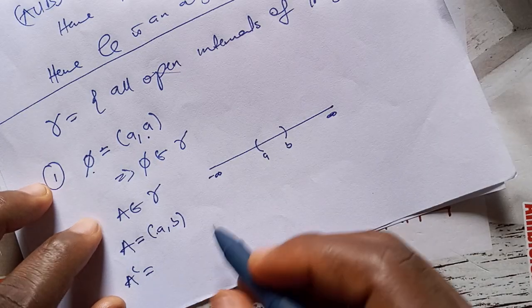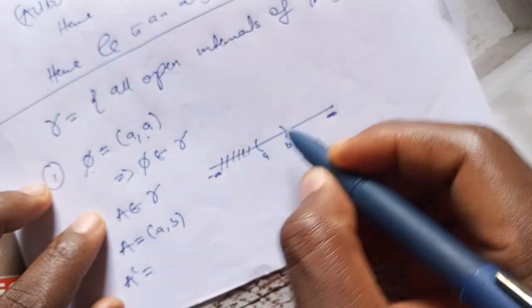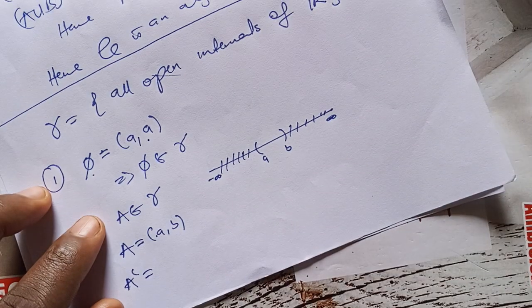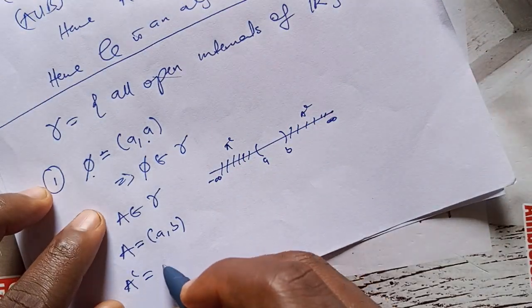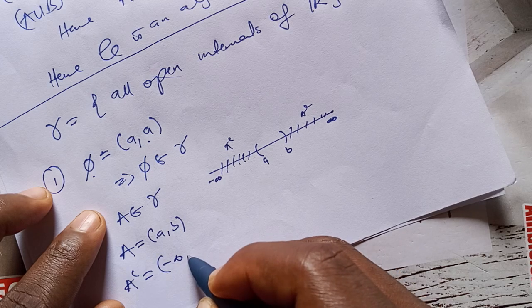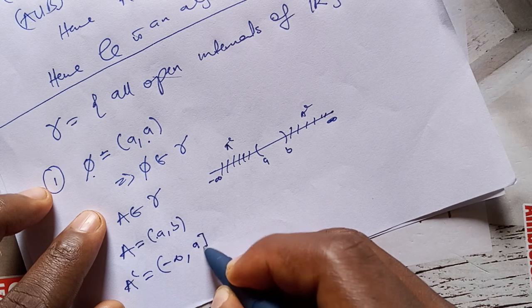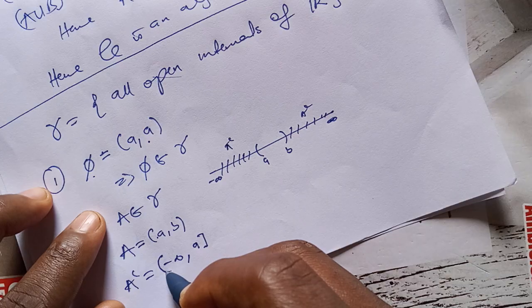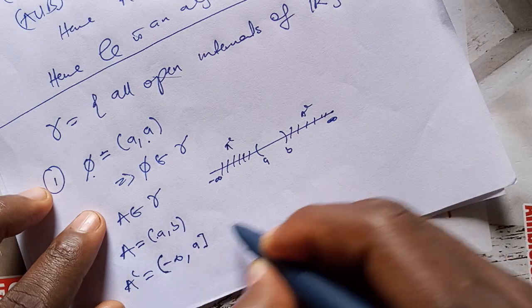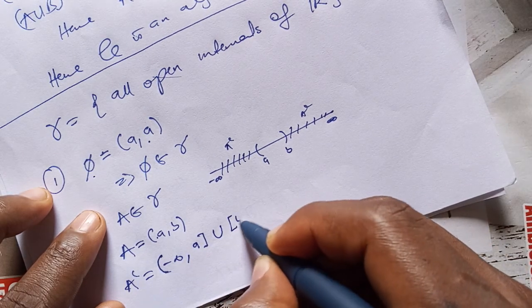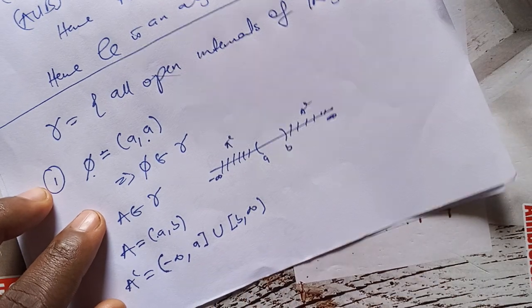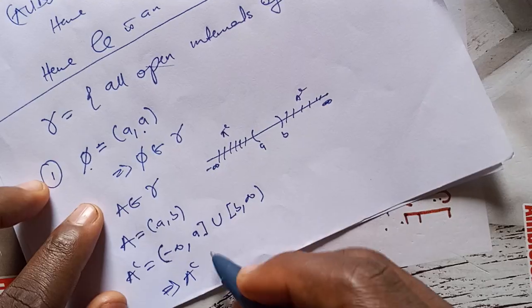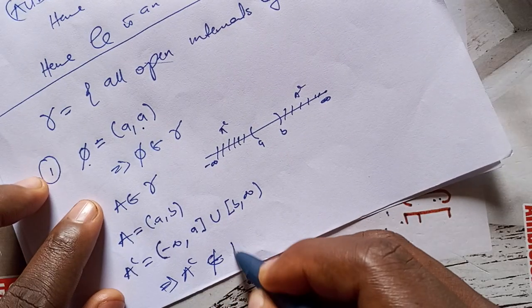A complement is everything outside A. So A complement is (minus infinity, a] union [b, positive infinity), with a and b included. And of course, this implies that A complement is not in gamma.